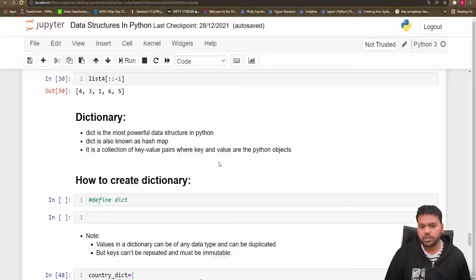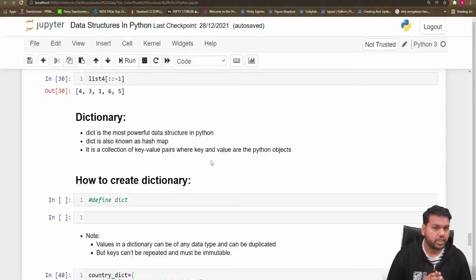This is my Python notebook. We were discussing the data structures of Python. We already covered the tuple and list. This is the third data structure we are going to start today: the dictionary. The dictionary is one of the most powerful data structures. So what is a dictionary? Let's see how we can define the dictionary.